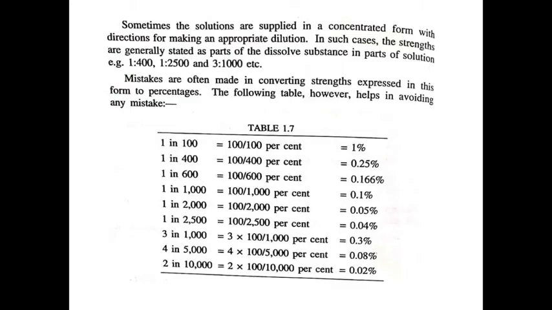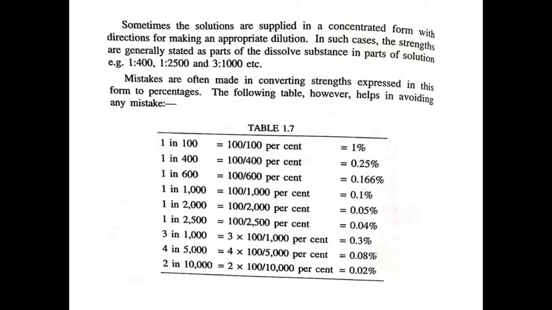Sometimes the solutions are supplied in a concentrated form with directions for making an appropriate dilution. In such cases, the strengths are generally stated as parts of the dissolved substance in parts of solution. Examples: 1 in 400, 1 in 2500 and 3 in 1000, etc. Mistakes are often made in converting strength expressed in this form to percentages. The following table helps in avoiding any mistake.